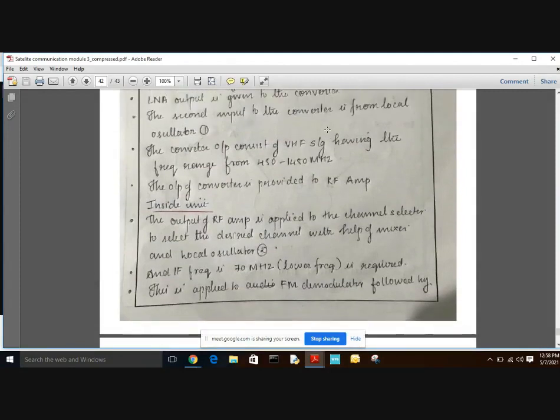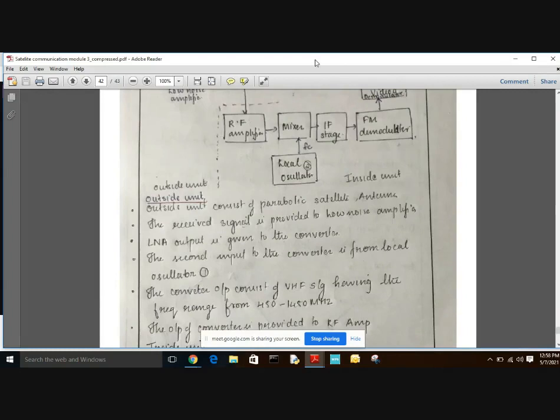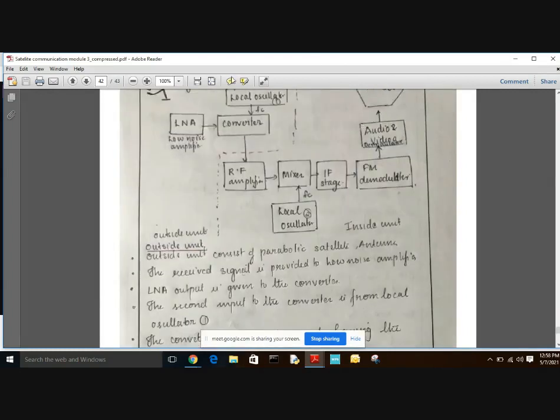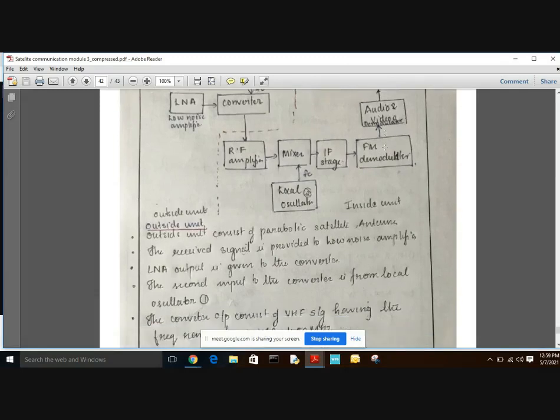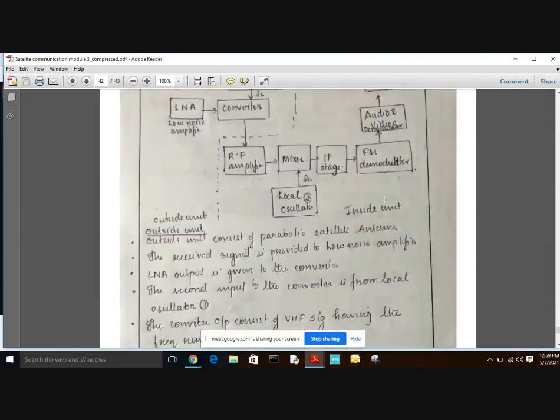This 70 megahertz signal is then applied to an FM demodulator. Here we can see the IF stage output given to the FM demodulator, which performs frequency demodulation. The output of the FM demodulator is given to the audio and video demodulator, where the audio and video signals get separated, and finally it is given to the TV set.